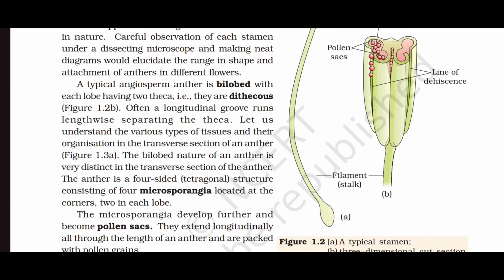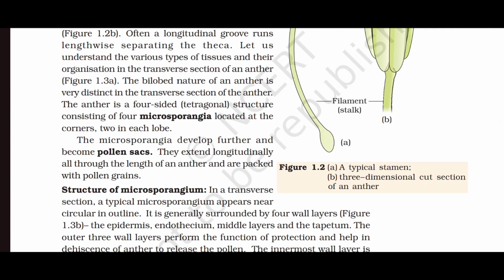Let us understand the various types of tissues and their organization in the transverse section of an anther. The bilobed nature of an anther is very distinct in the transverse section of the anther. The anther is a four-sided tetragonal structure consisting of four microsporangia located at the corners, two in each lobe. The microsporangia develop further and become pollen sacs. They extend longitudinally all through the length of an anther and are packed with pollen grains.